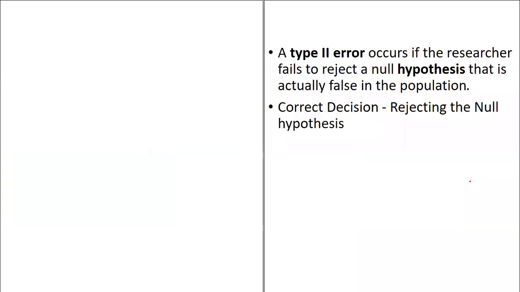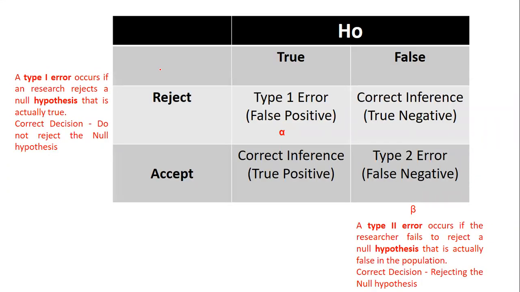Next is, yes, this is error. So this is the actual slide. So when we talk about type error, type 1 error happens when there is a rejection. Type 2 error occurs when the researcher fails to reject a null hypothesis that is actually false. So something false is accepted, it's type 2 error, and something true is rejected is called the type 1 error. So you can just keep in mind like that: true, which is rejected, okay, and false, which is accepted. Type 1 is denoted by alpha, type 2 is denoted by beta. Okay.